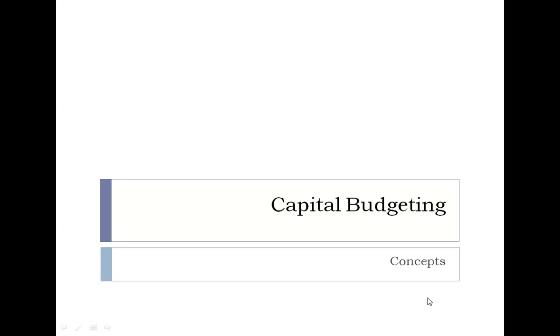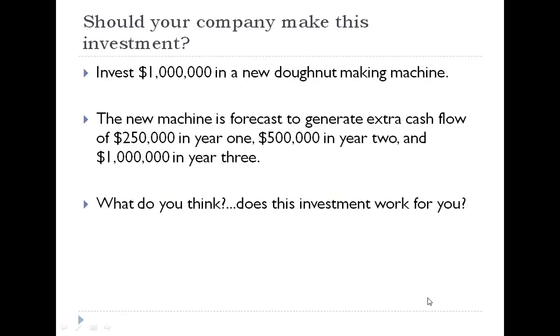Capital budgeting. Capital budgeting relates to the following concept.